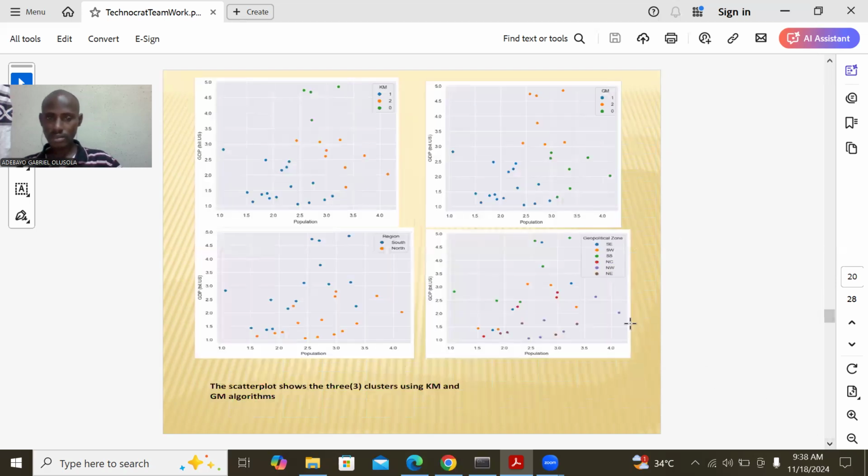The next one is that when we look at this K-means algorithm, you observe that the 0, which is the green at our top, okay?